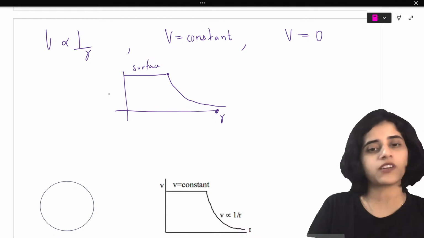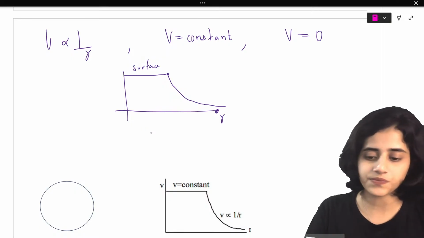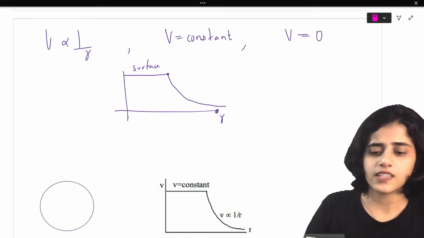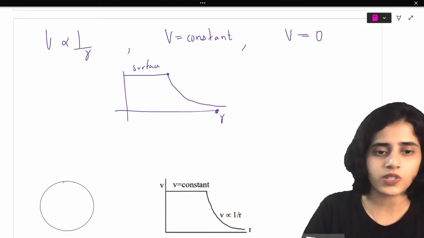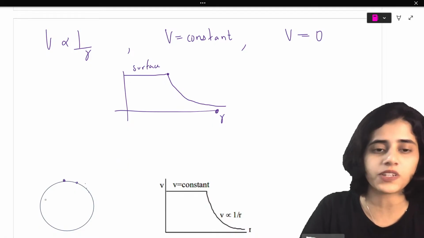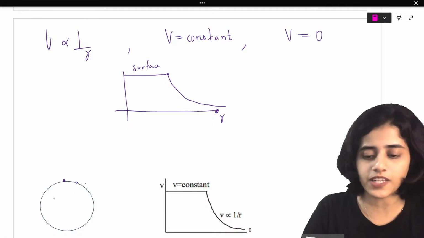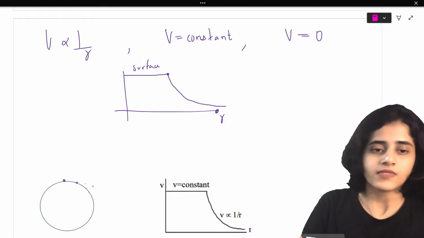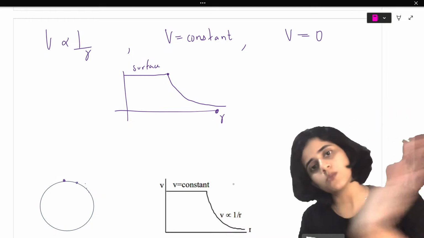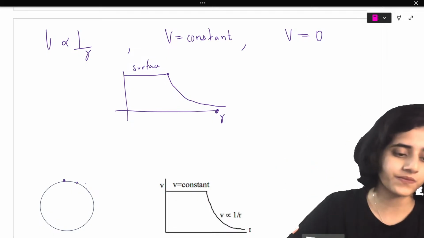Inside is 0. I'm not representing that here. Now, what does this mean? Imagine there's a lot of potential, and all these potentials are 10 volts, 10 volts, 10 volts. As you move, it keeps on decreasing.